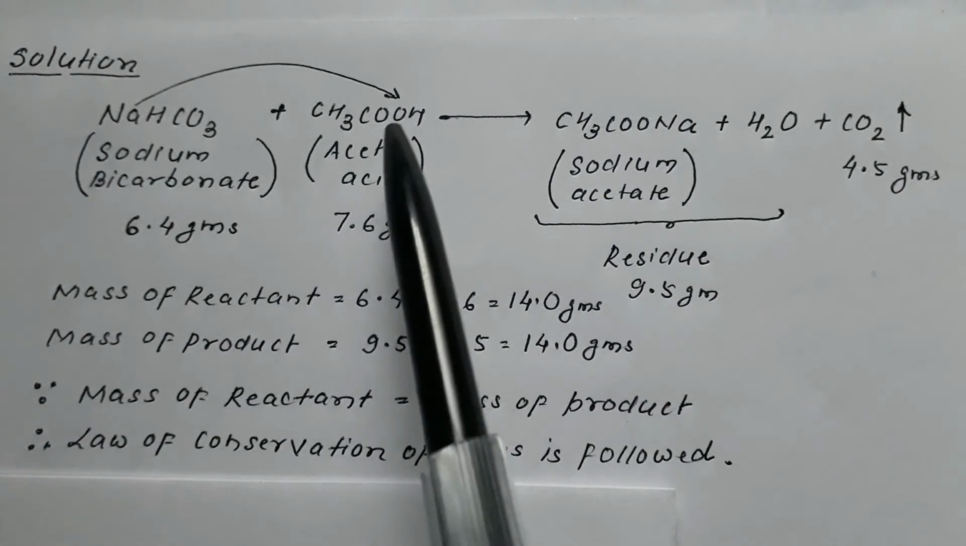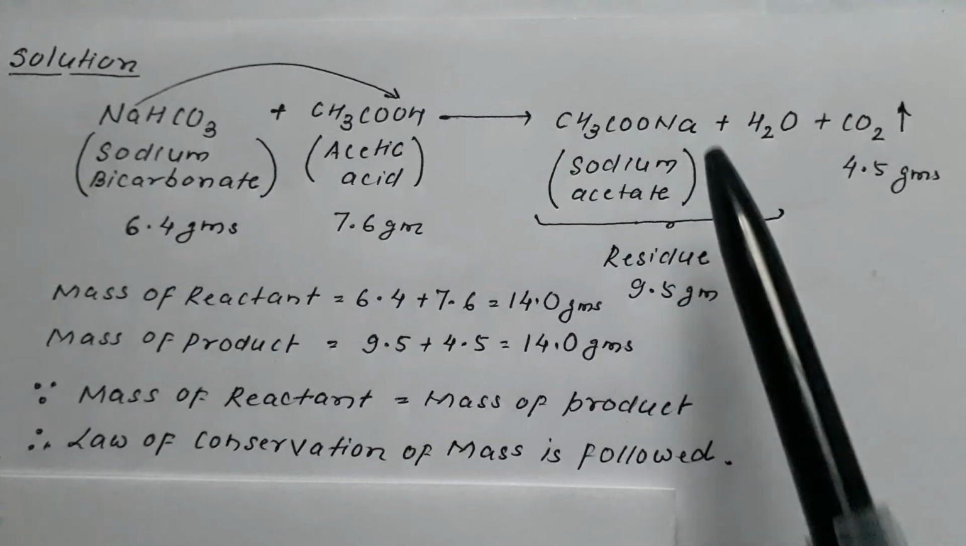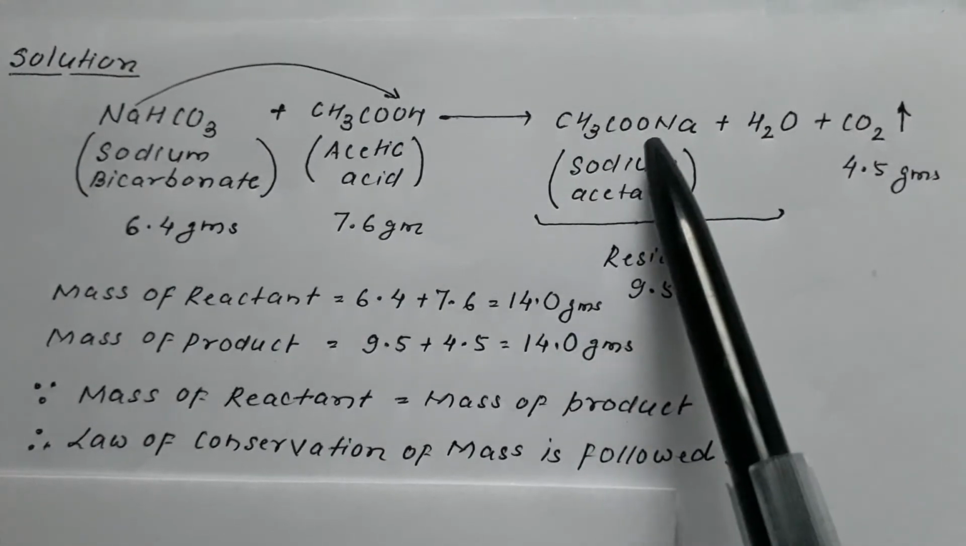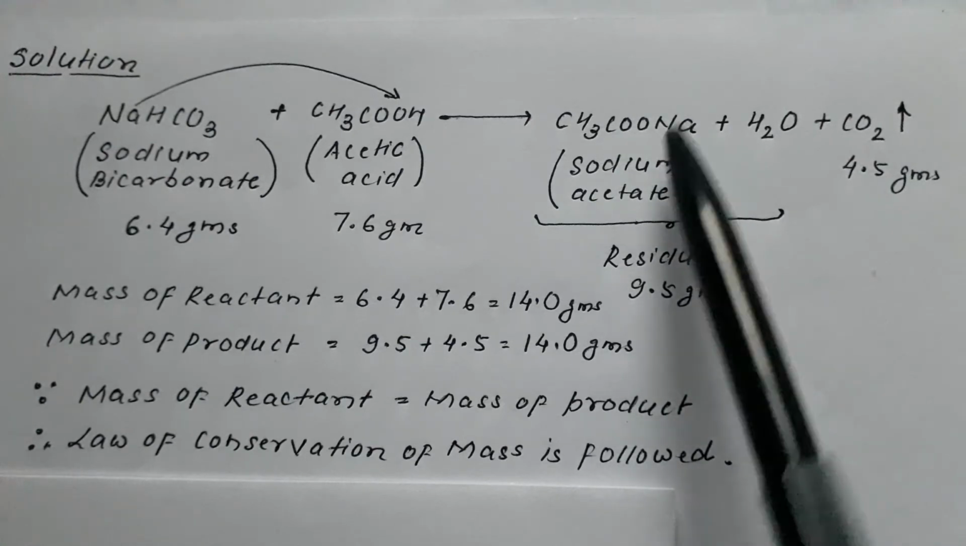So CH3COONa is formed. CH3COO is called acetate, and with Na attached it is called sodium acetate. It is a salt.